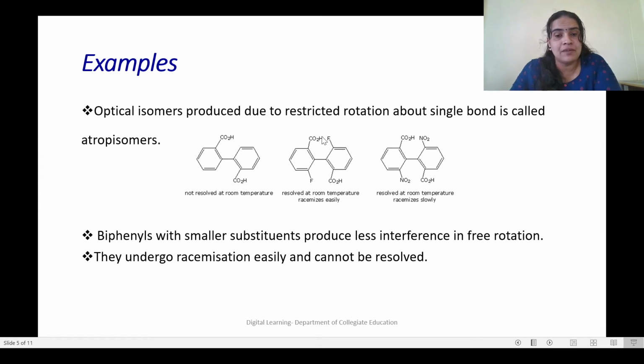How about this compound? Here one is substituted with carboxyl, other one with fluorine. Here one with fluorine and other one with carboxyl. This is a quite stable molecule and this can be resolved at room temperature and racemizes easily. And here you can see again COOH, NO2, NO2 and COOH. Though we represent both as planar, you should understand that the second phenyl group is perpendicular to the other phenyl group. Both should be in a different plane. Both should be non-planar. So only in this case, the optical isomerism arises.